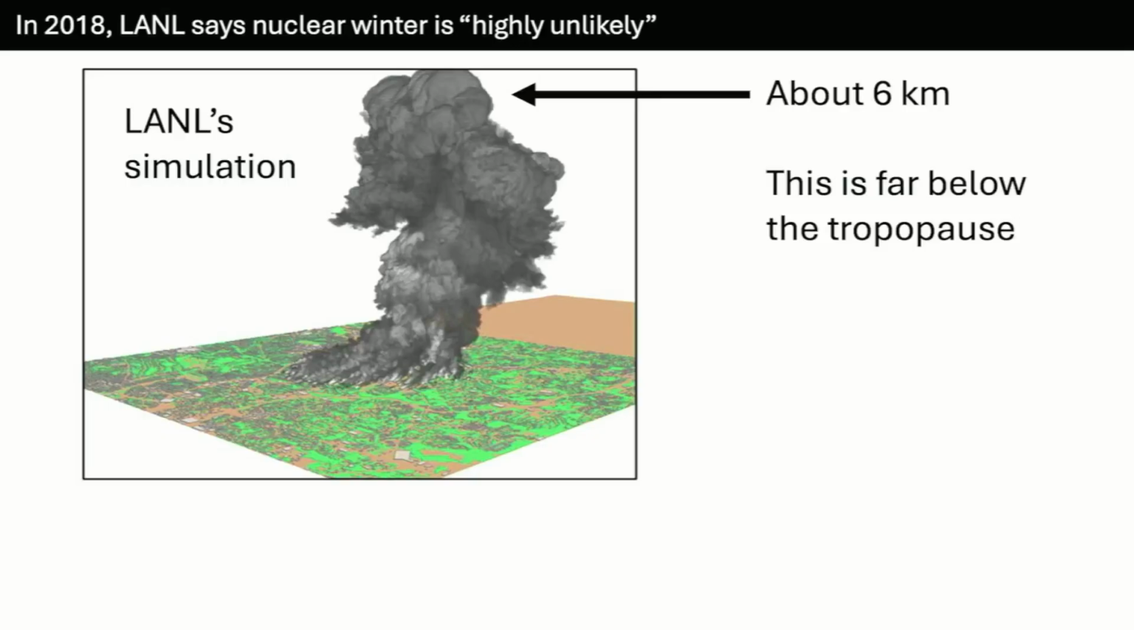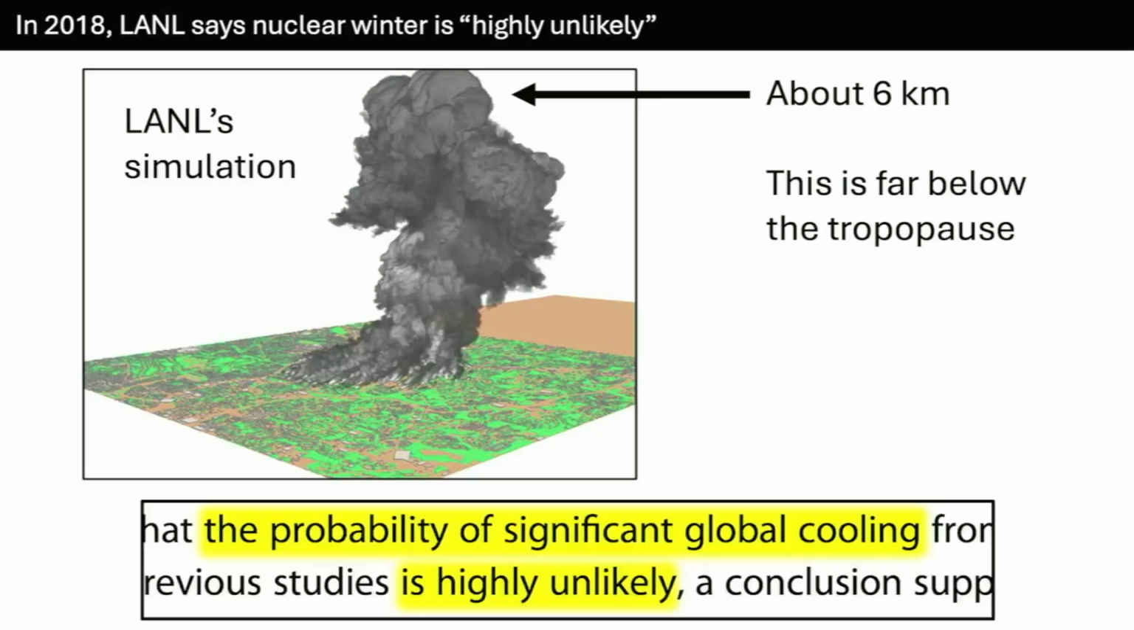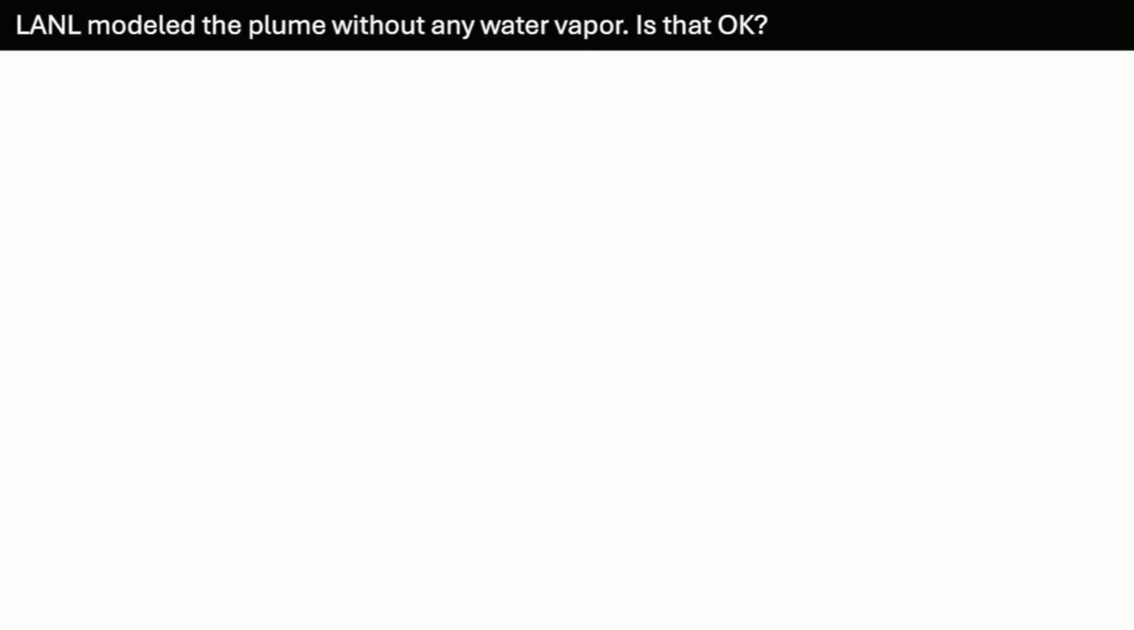And so based on this simulation, the authors concluded that the probability of significant global cooling, in other words, the probability of nuclear winter, is highly unlikely. Now, a curious feature of that study is that they omitted water vapor from their modeling. So there's no water vapor in that plume. And so it begs the question of whether or not that's okay.